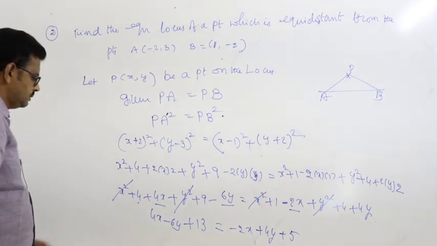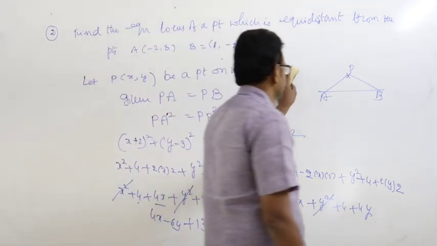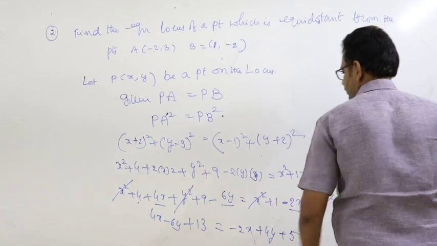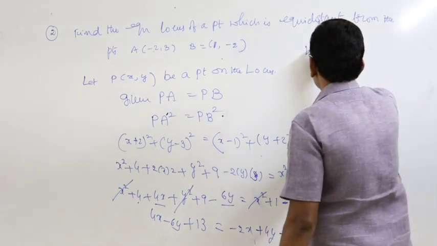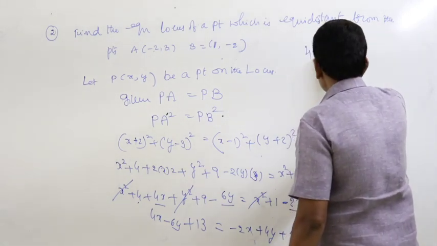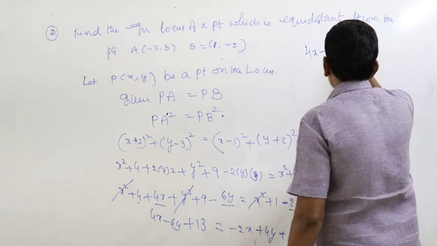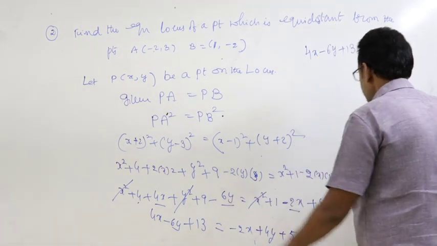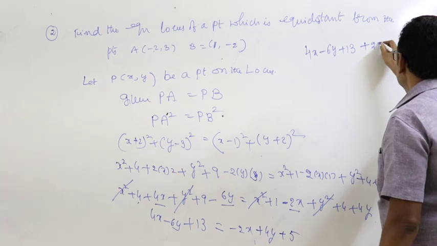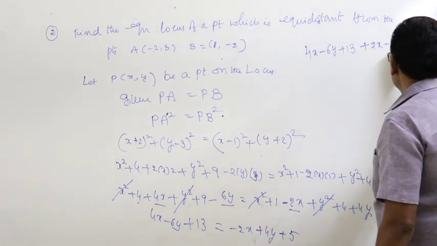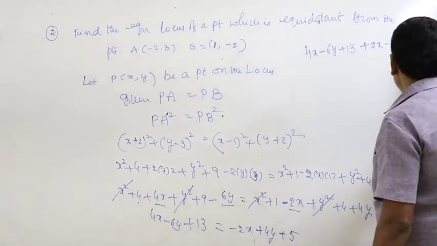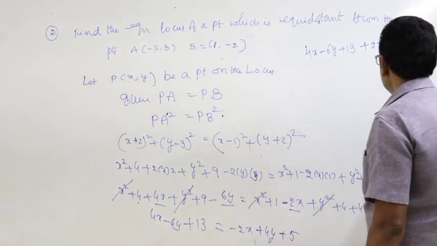Now you take this side, that is 4x minus 6y plus 13, take that side, plus 2x minus 4y minus 5 equal to 0.